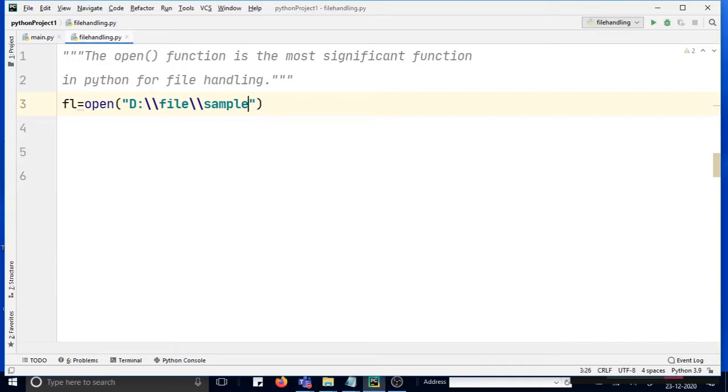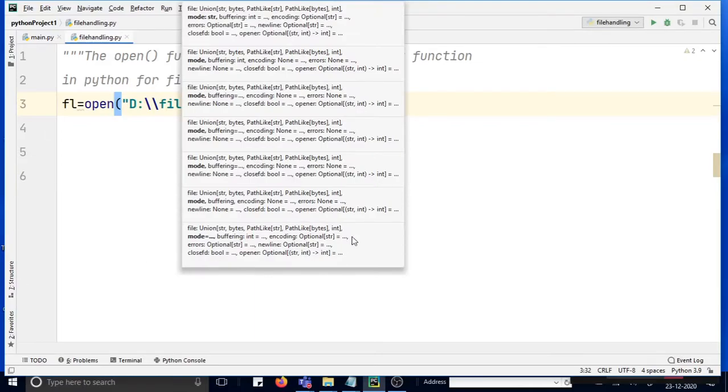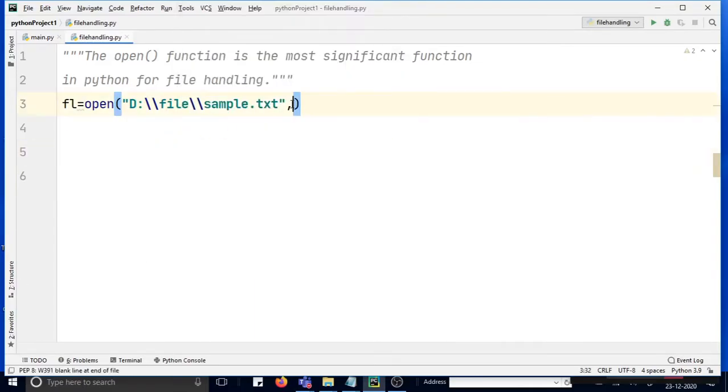Sample.txt. So this is the path in which I have stored my file. If you go through this path, you will get the file. I already have created one file, and the name of the file is sample.txt. So this is the sample.txt file. Let us say I'm going to read the file, so it is called reading. This small r stands for reading.